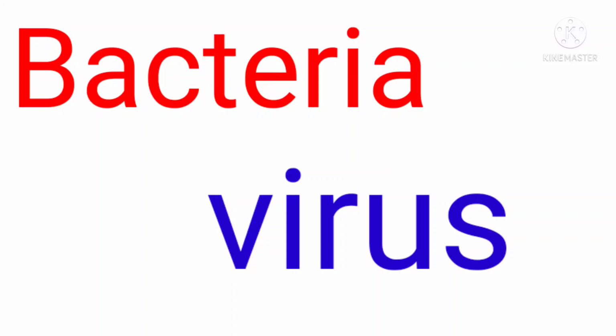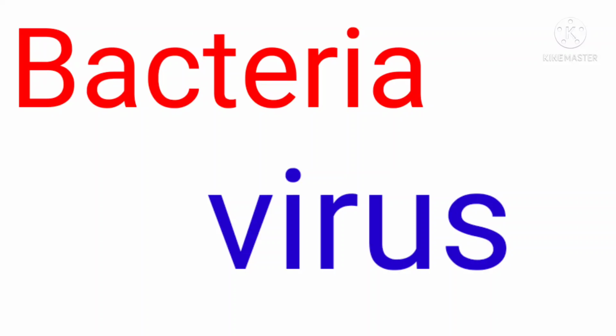Bacteria can be cured using antibiotics. Viruses cannot be cured using antibiotics. For bacteria, only a few need vaccines. For viruses, vaccine is the only remedy.